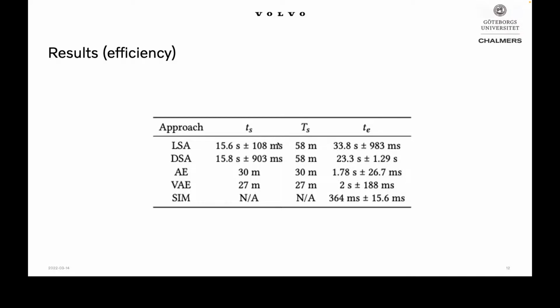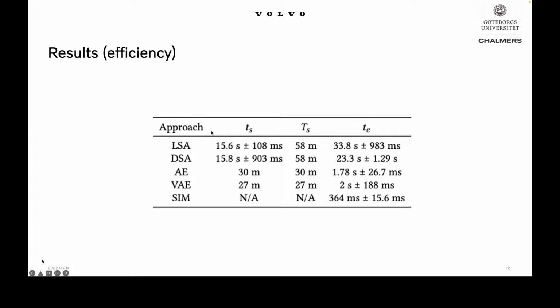So we measured 3 different times. The first one is the setup time of the technique, which, for example, for the autoencoder technique, is the time to train the autoencoder. We consider it as a setup time. For the similarity-based approach, there is no setup time because we just pick the test input and compute the similarity scores. And computing the similarity scores, we consider as execution time.